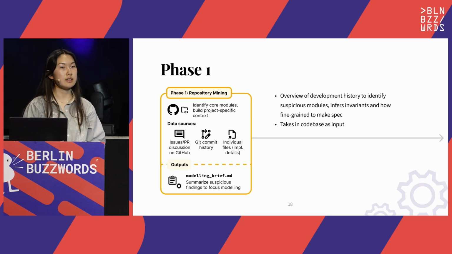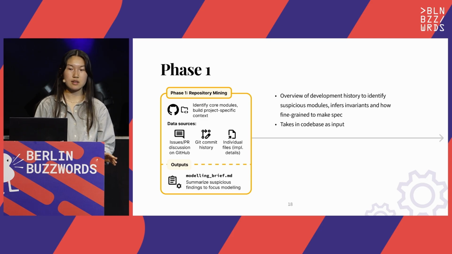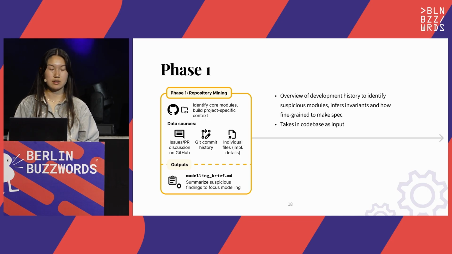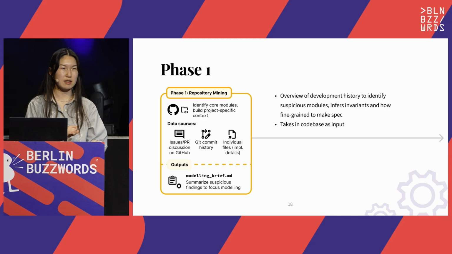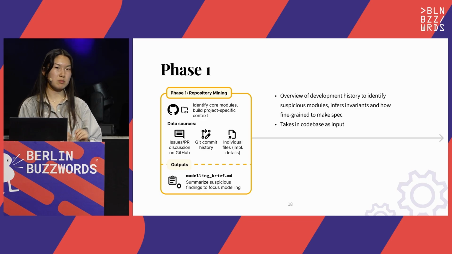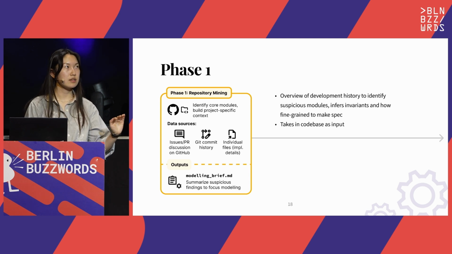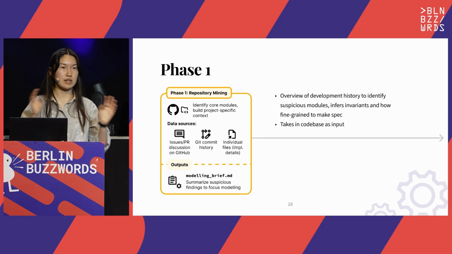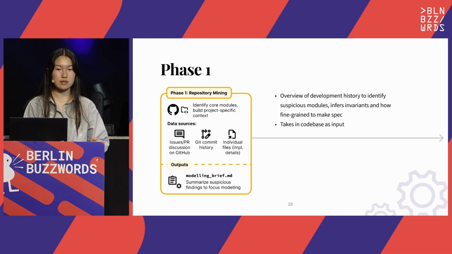So let's go through Specula's phases a bit more in detail. The first phase, which we call repository mining, processes the codebase and gets an overview of the development history via GitHub discussion, Git commits, and so on. The agent then identifies any suspicious modules, things that might look a bit tricky, that might not quite look right, and then infers appropriate invariants that it wants to check during this trace validation process. It also then decides a suitable level of abstraction that it'll use when it generates the spec. And it takes all of these findings, all of this exploration, and condenses it down to its output, which is a modeling brief. It persists this to disk and summarizes its findings so that it can be referenced later on demand.